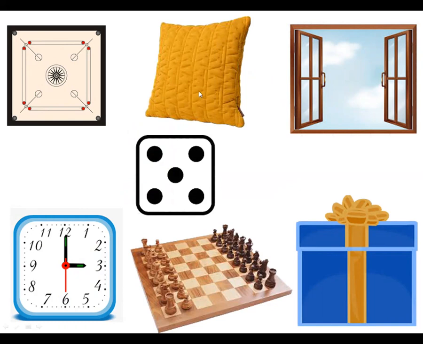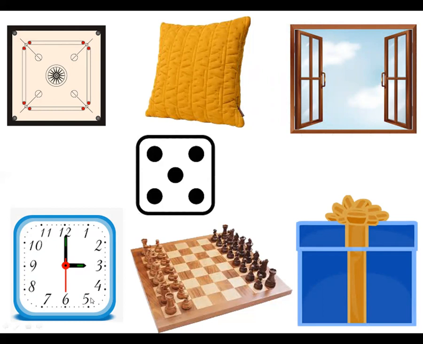Now it is cushion. It is a cushion and it is of square shape. Now what is this? Window. This is a window. You all can see it is also of a square shape. What is this? Dice. What do you play with dice? Yes, Ludo or snakes and ladder. Very good. So this is a dice and it is also of square shape.